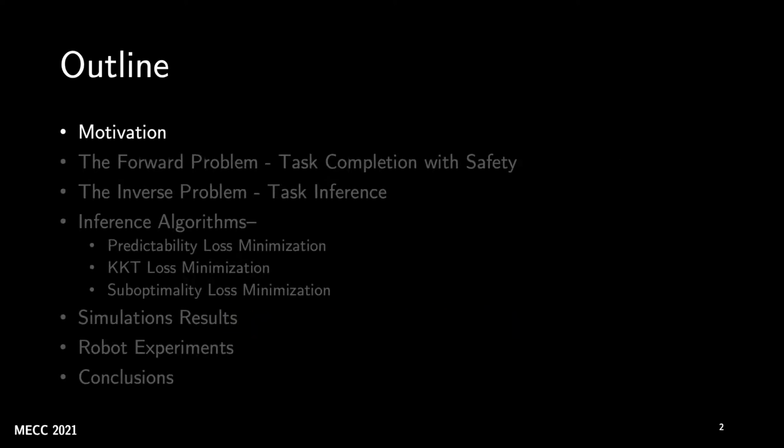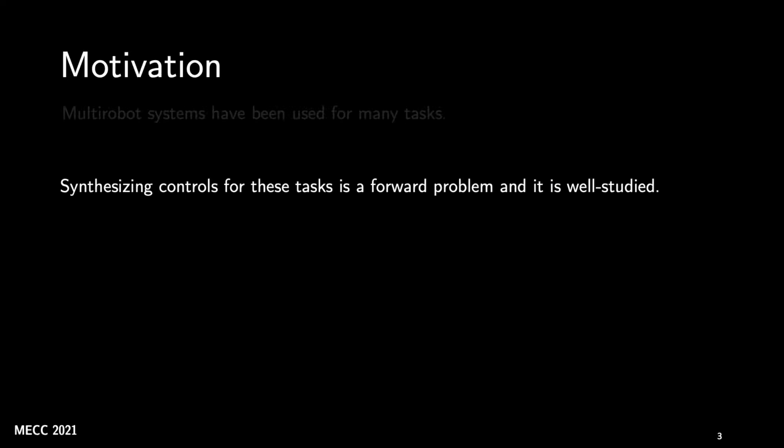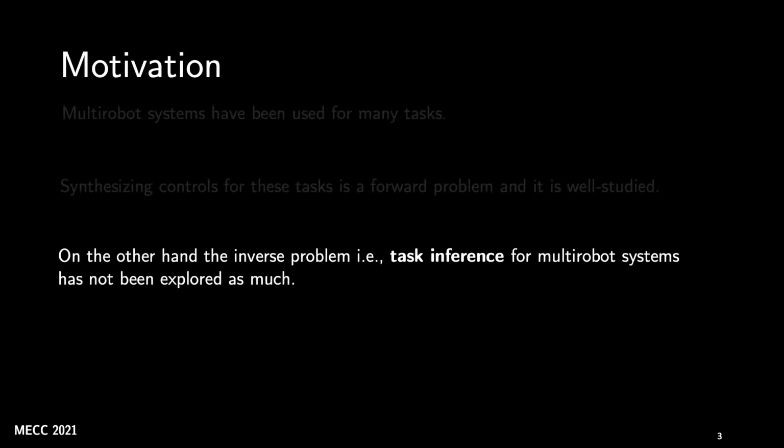This is the outline of this talk. Let us begin with the motivation. Multi-robot systems have been used for many tasks, such as search and rescue, exploration, and coverage. Synthesizing controls for these tasks is a forward problem, and it is relatively well studied. On the other hand, the inverse problem, that is task inference, has not been explored as much in the context